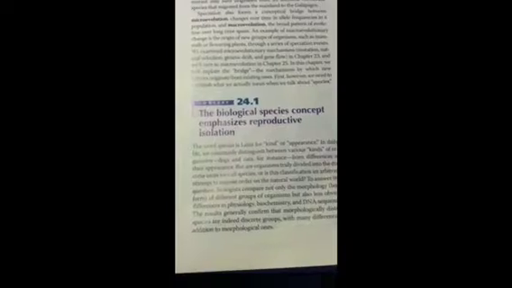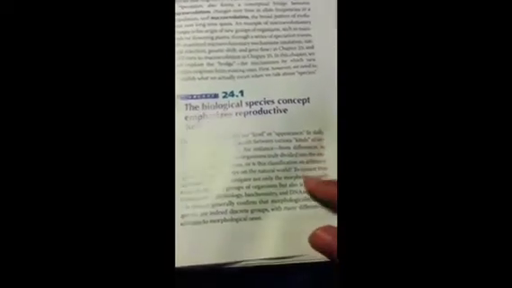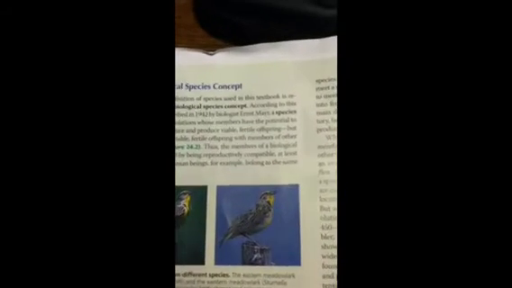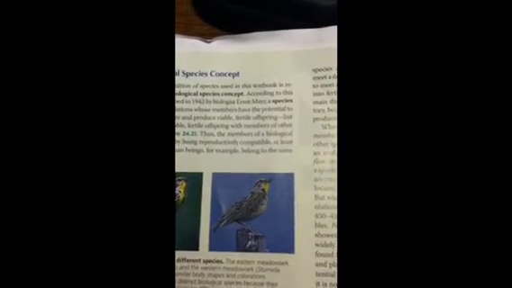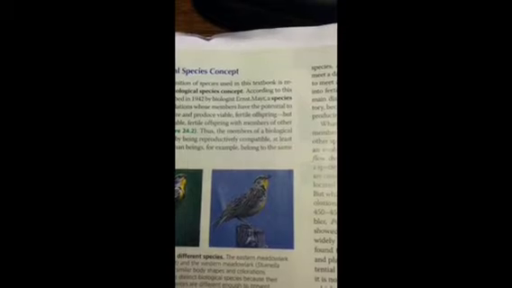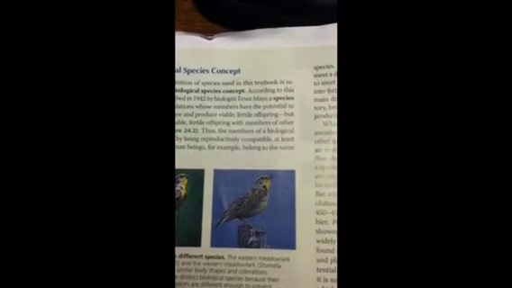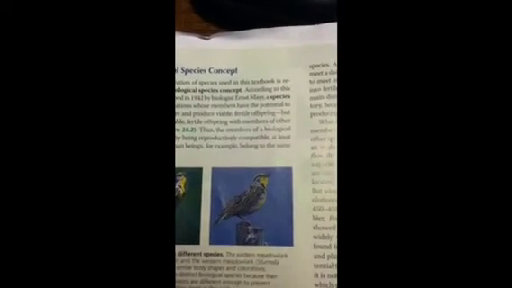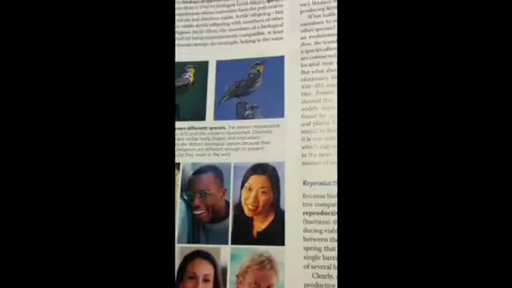This is a video on chapter 24.1, the biological species concept. According to this concept, a species is a group of populations whose members have the potential to interbreed in nature and produce viable fertile offspring, but do not produce viable fertile offspring with members of other such groups.